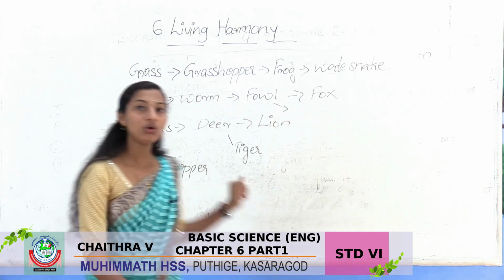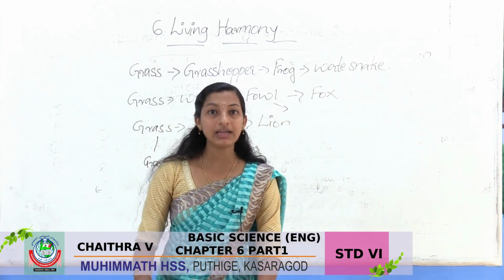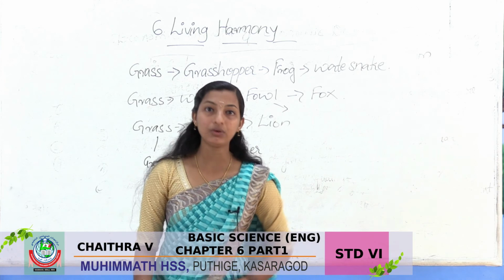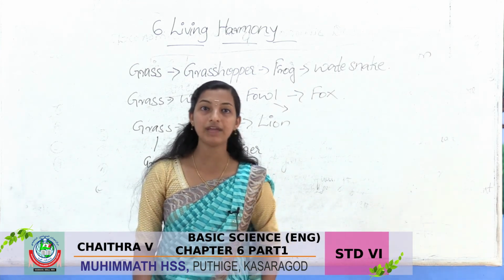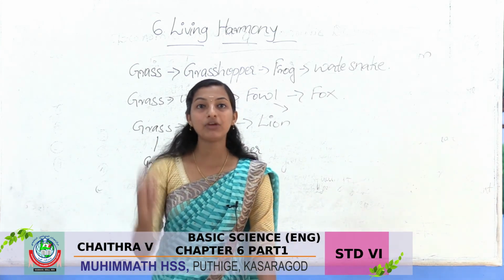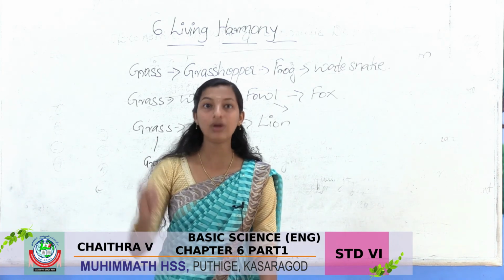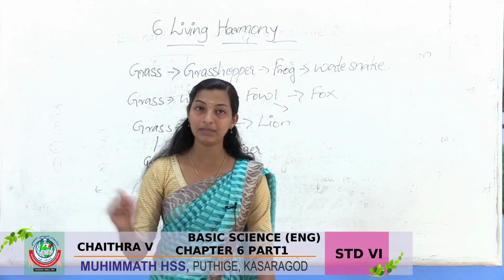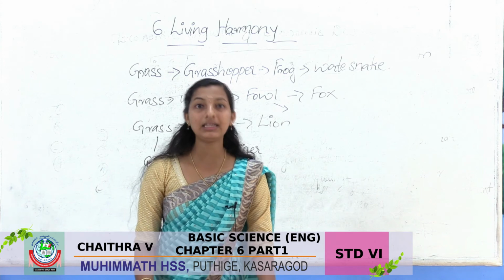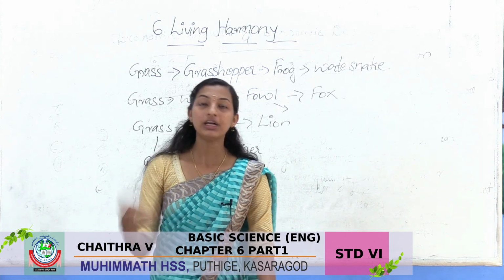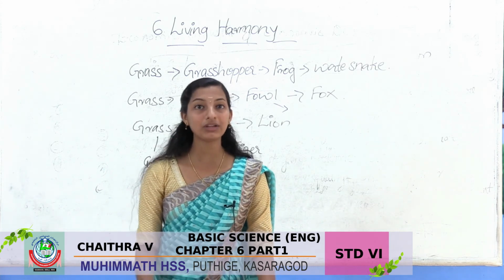Okay, so dear students, today we discussed biotic factors. What is a biotic factor? The biotic factors are the living or once living organisms in our ecosystem, and they have the capability for reproduction. What is reproduction?